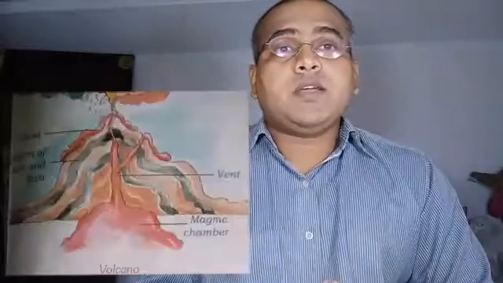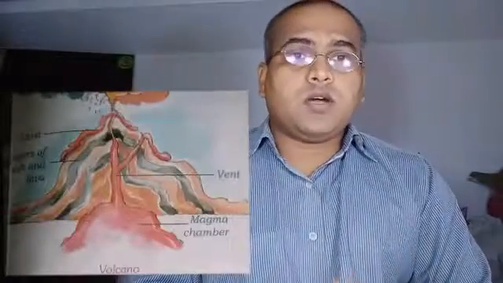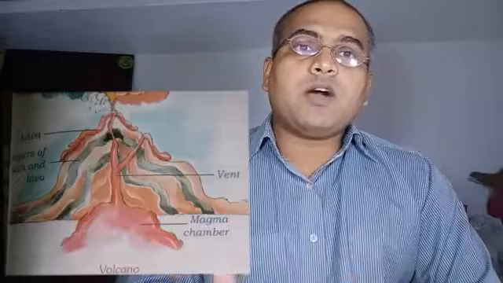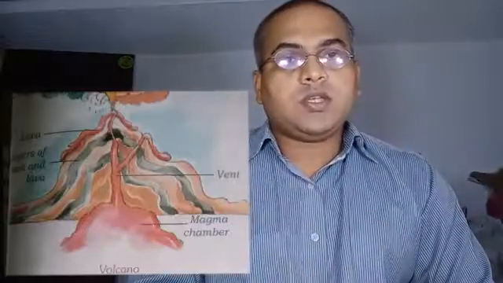The name volcano comes from the Roman god of fire, that is called Vulcan. So the name Vulcan becomes volcano.